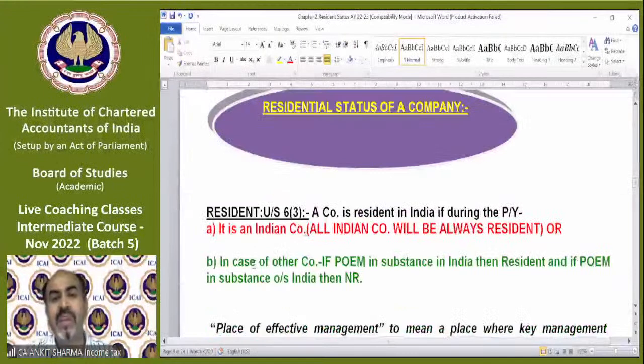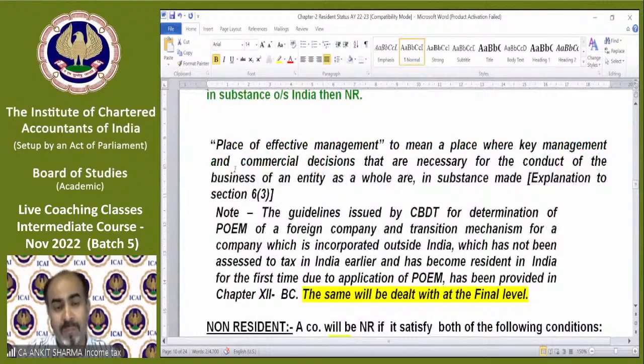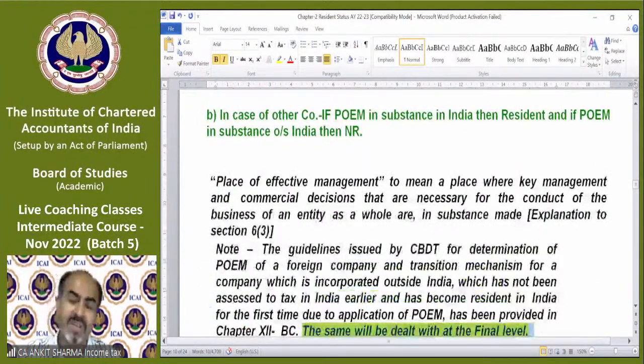Moving on to the company provision that I have told you with the help of the diagram. If it is an Indian company, that will be a resident. If it is a foreign company, then POEM needs to be checked in substance. If it is in India, then we will treat it as a resident. If in substance it is outside India, then we will treat it as a non-resident. The place of effective management, its meaning has been written in your study material, the same will be dealt with at final level. So, what is the meaning of POEM? That will be discussed in final level.